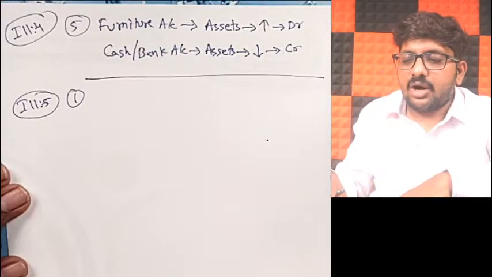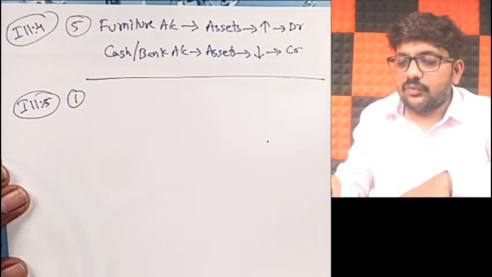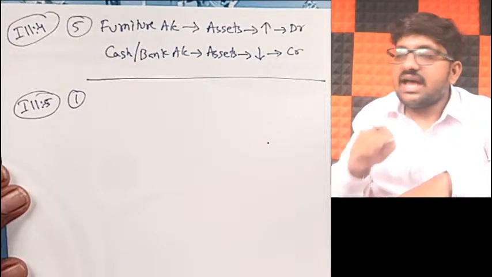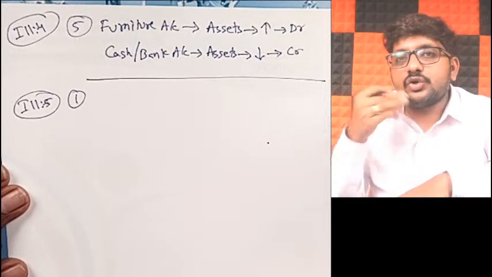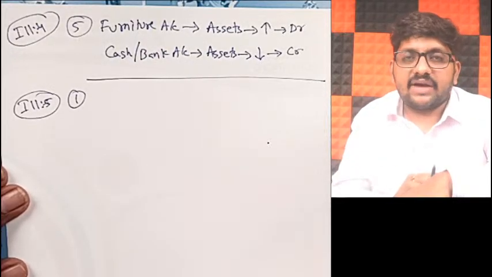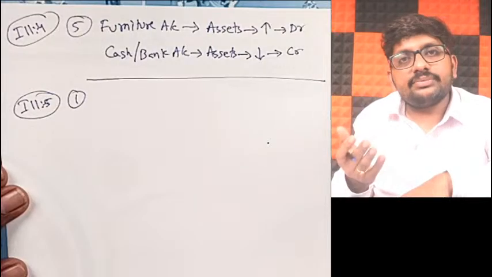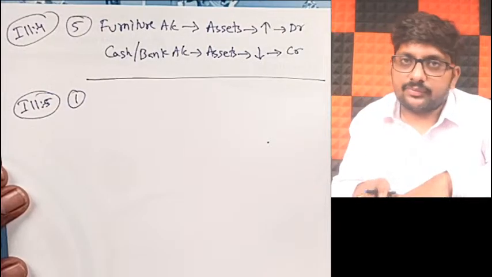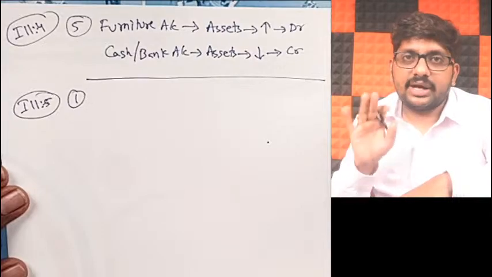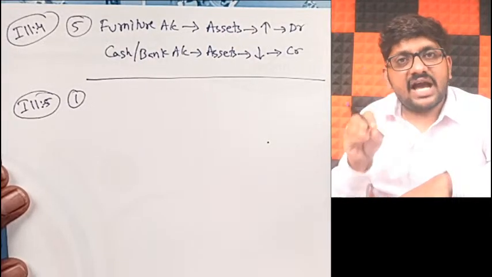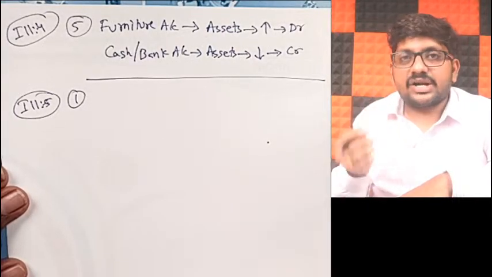No problem. Because by default, I forgot to tell you one point. By default in CA, friends, when nothing is told, you assume that it is received in bank. When nothing is told, you assume that it is received in bank account. If they specifically say it is for cash, you treat it as cash. Otherwise, you treat it as bank account.